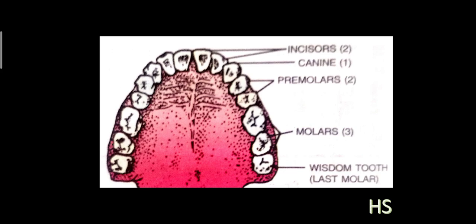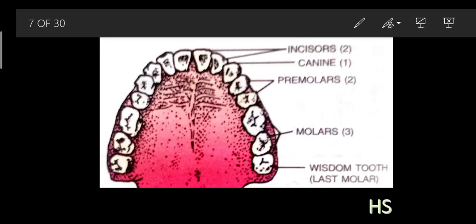First we discuss the incisors. These two front teeth are called incisors. The ones next to them, on either side, are the canines. After the canines there are two premolars, and after that there are three molars.